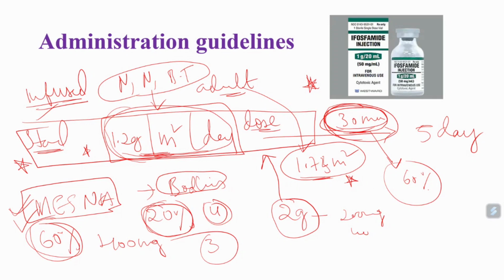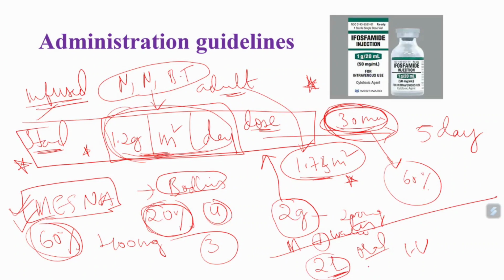This is the standard treatment guideline for ifosfamide. Previously we have already discussed that mesna should be given along with water also, right? So how much water should we give? Approximately 2 liters of water should be given either through oral route or through IV route. These 2 liters of water should always be calculated if mesna is infused with water, or if water is infused with the standard infusion of ifosfamide.